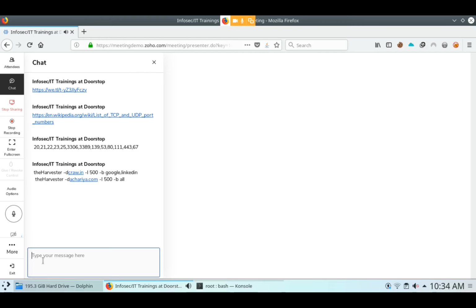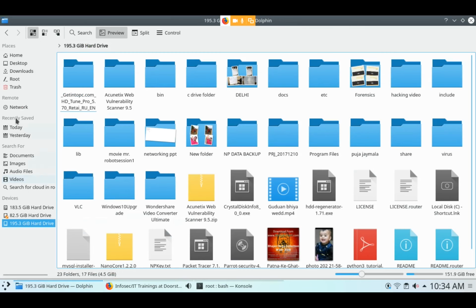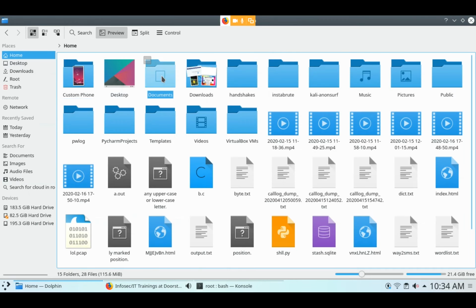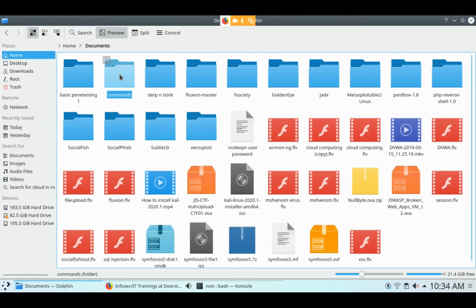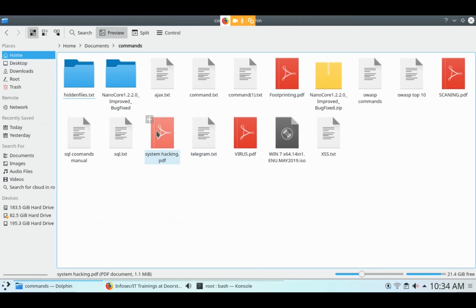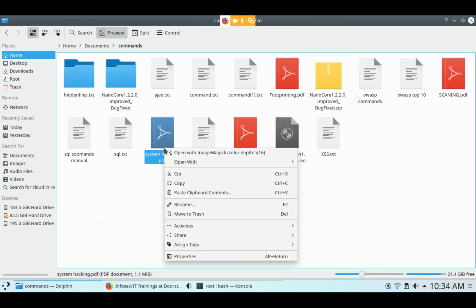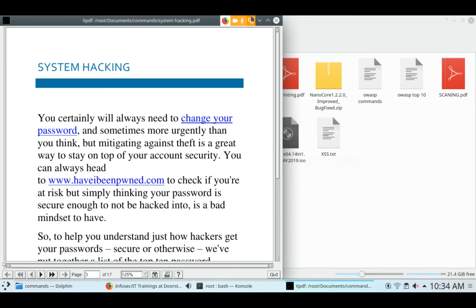Now the next one, I have to read this. The next one is system hacking. Before starting that, you have to read this system hacking PDF. Yeah, this is the system hacking PDF.